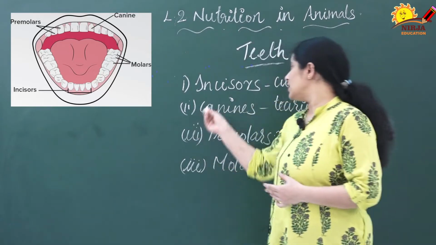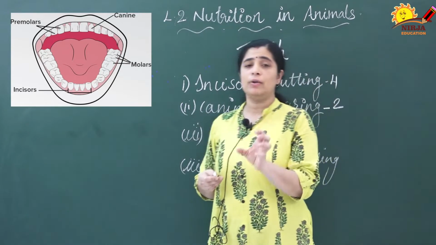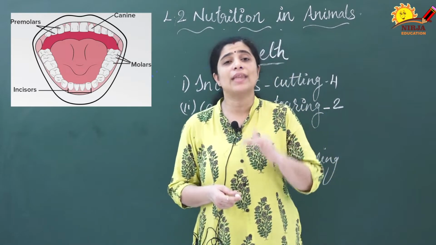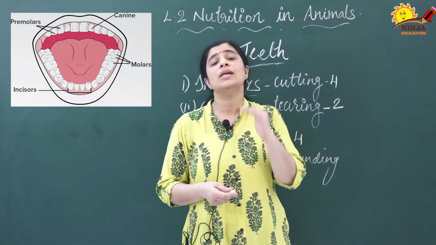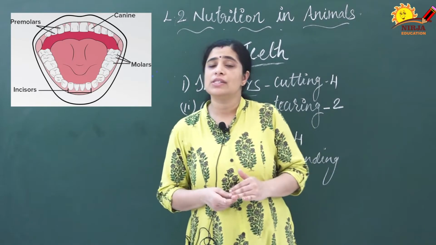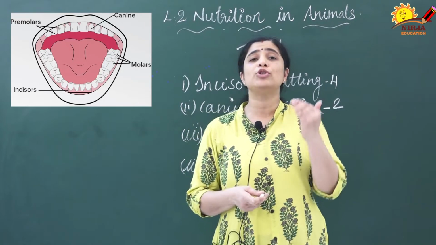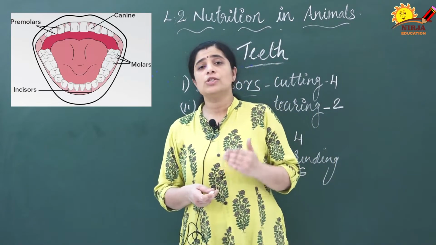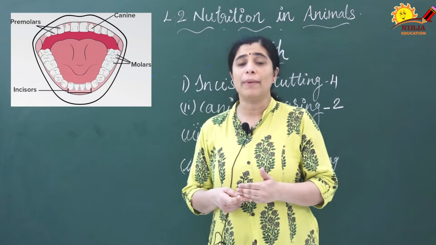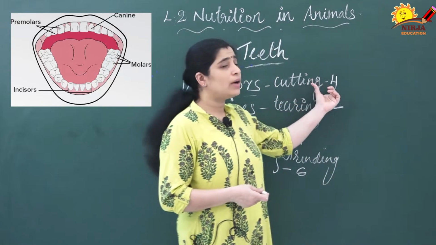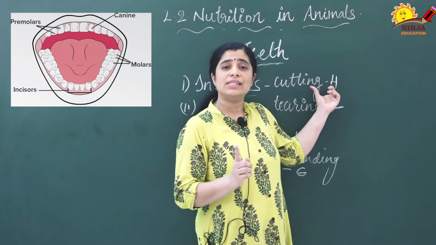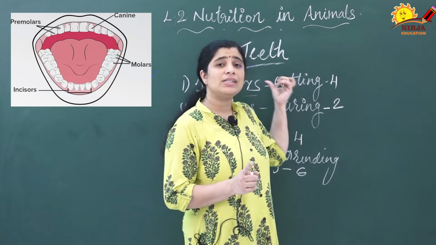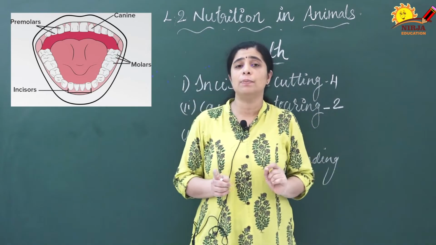The first one is the incisors. In the front part you can see the flat, blade-like structure. That type of teeth are known as incisors. The function of the incisor is that it helps to cut the food. How many incisors are there in our buccal cavity? There are 4 in each jaw. 4 incisors are there in each jaw and they are also known as cutting teeth because they help us to